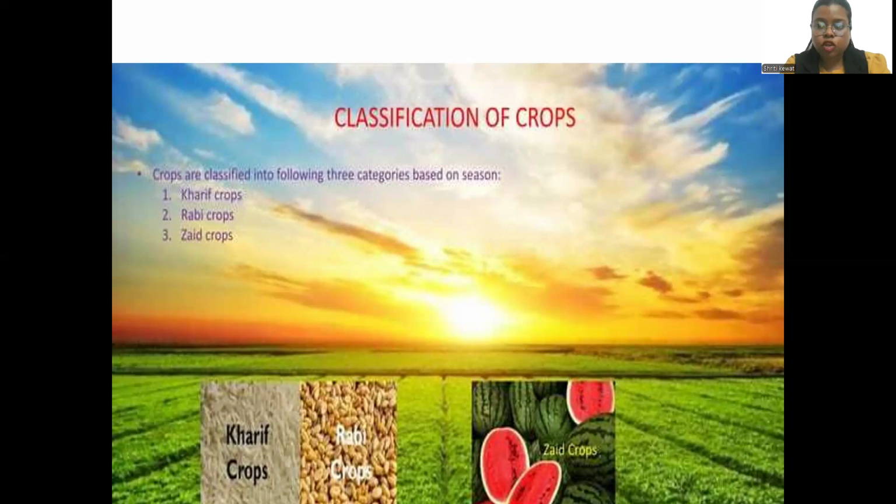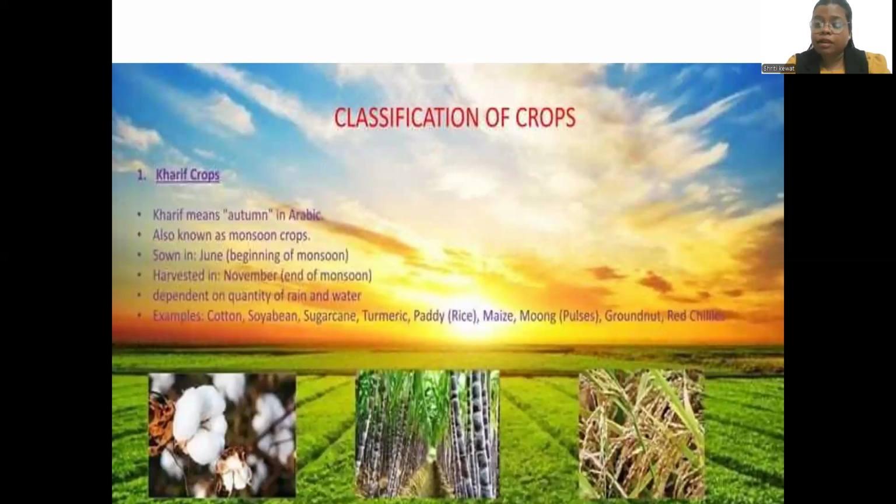There are three classifications of crops. The first one is Kharif, the second one is Rabi, and the third one is Zaid, right? So what do you understand by Kharif? Kharif means autumn in Arabic. So it is an autumn crop which comes in the autumn season, like cotton, wheat, sugarcane. These are all Kharif season crops, right? It's also known as monsoon crops. Nowadays, Kharif season crops are coming, right?